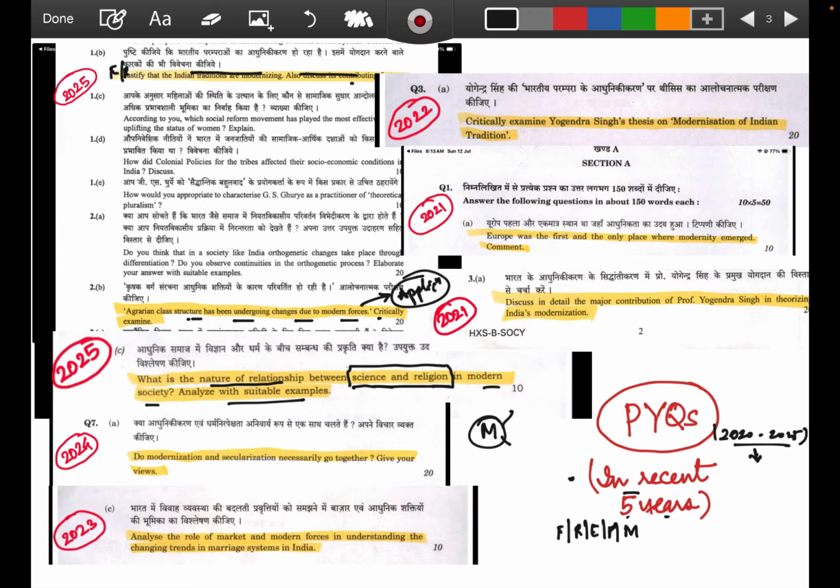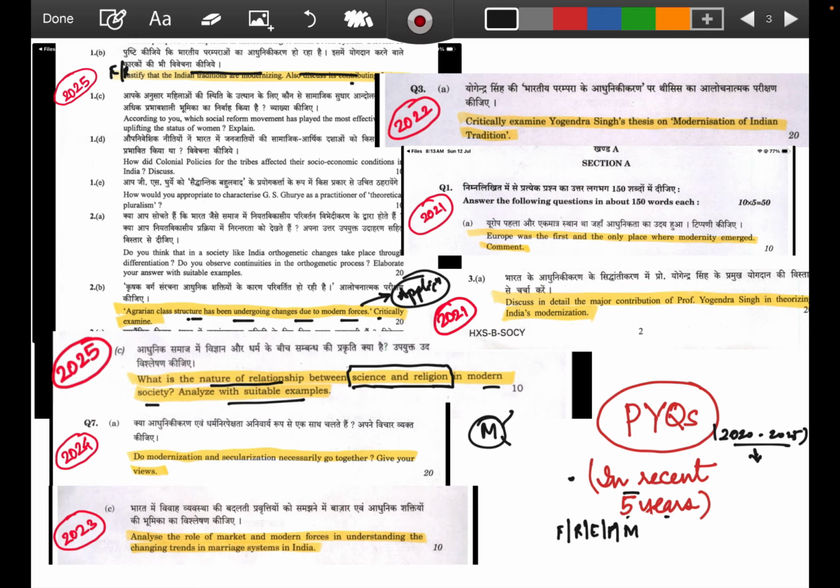We have to talk about the modernization of religion also, where Yogendra Singh's concept can be applied. You can talk about science supporting religious institutions, how 3D documentation of ancient temples and monuments has been created. Or you can talk about conflict in ethical issues, how AI-generated religious content is being talked about. You can talk about the persistence of religion despite scientific progress, because despite all development, science and religion still go hand in hand, right? You have to talk about Peter Berger, his later view that modernization does not necessarily eliminate religion. So these are the concepts which have to be applied.